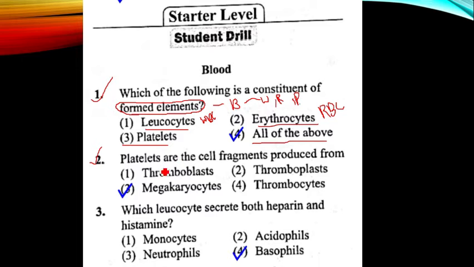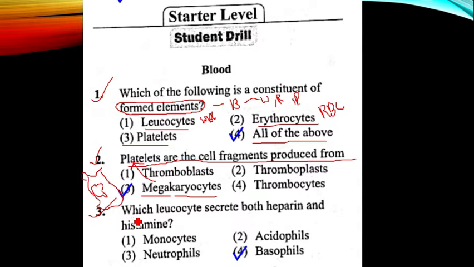Question number 2. Platelets are the cell fragments which are produced from megakaryocytes. Megakaryocytes are large cells which are present inside the bone marrow. Inside the bone marrow you can see the megakaryocytes. That megakaryocytes will form the platelets. Hence question number 2, option 3 is our answer.